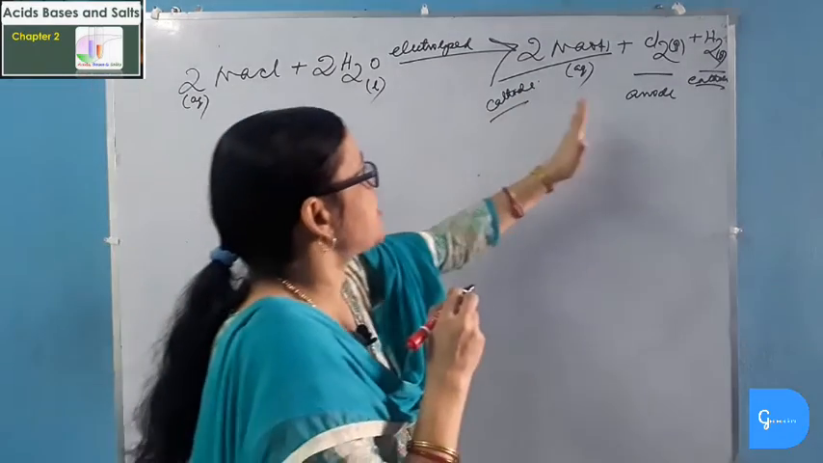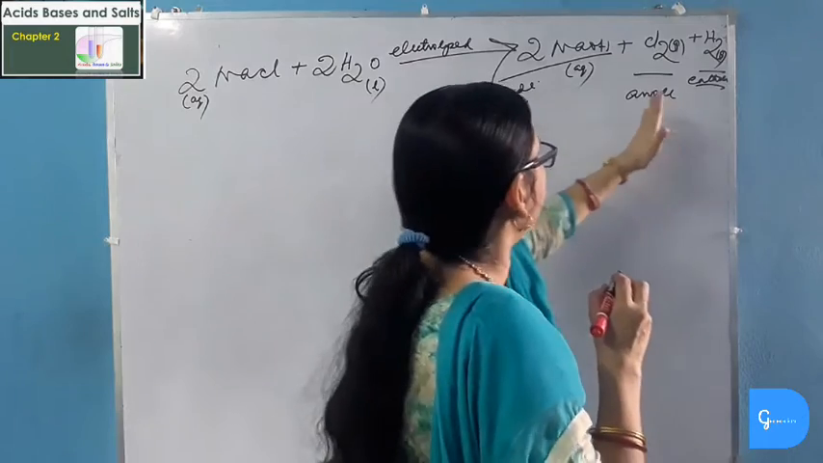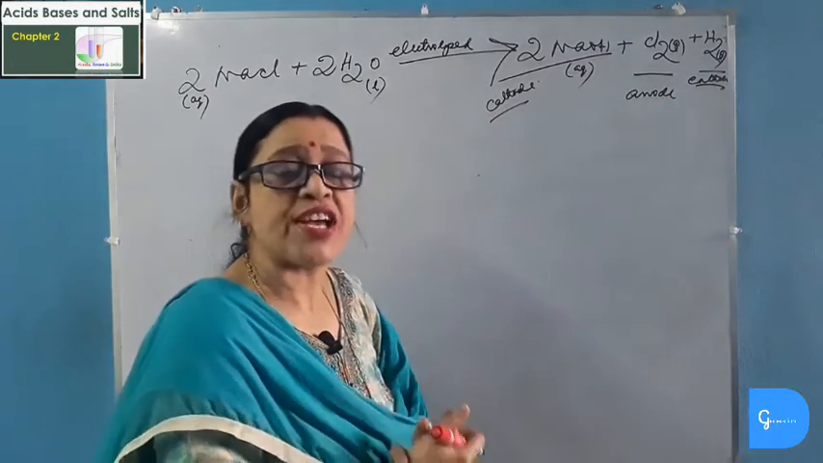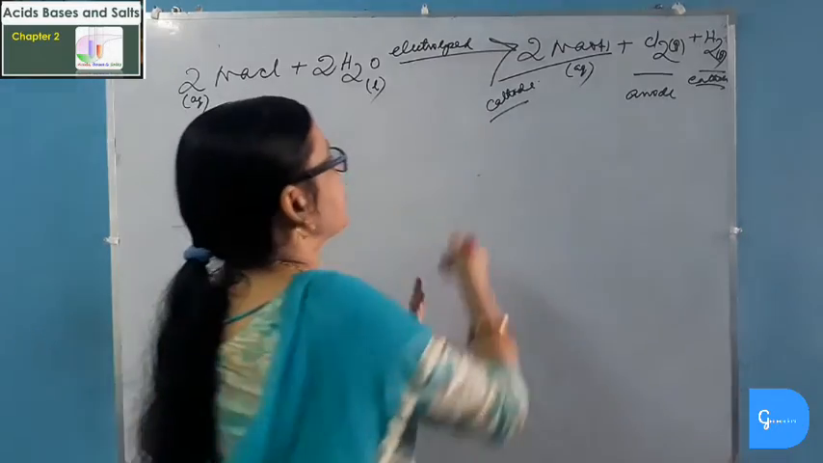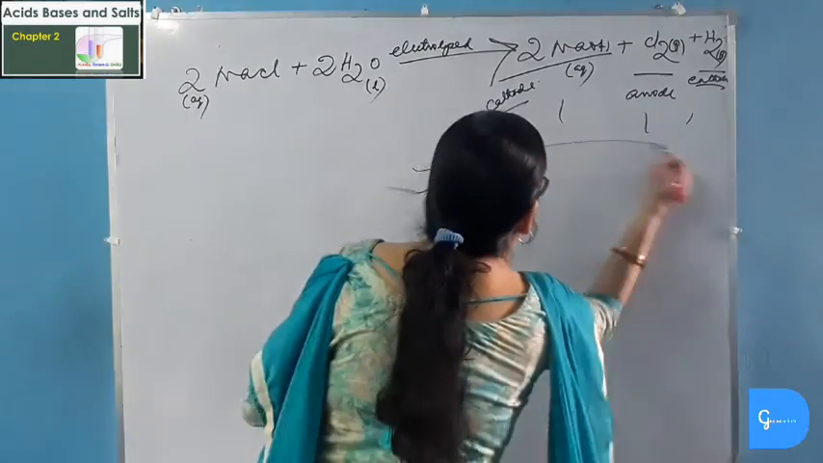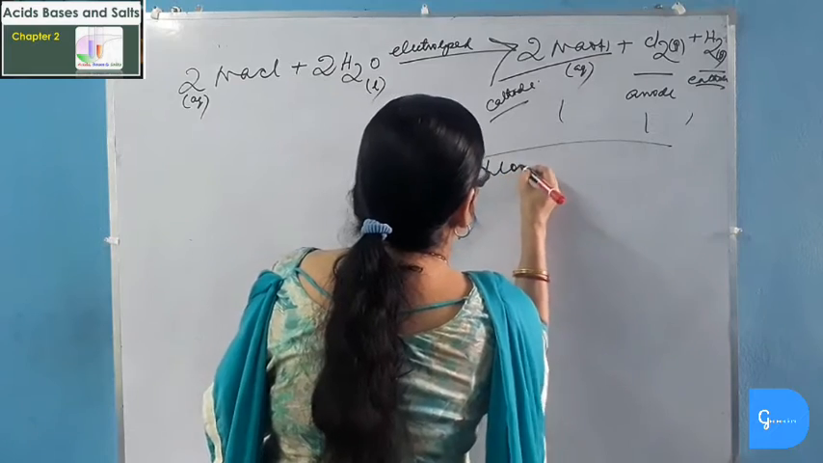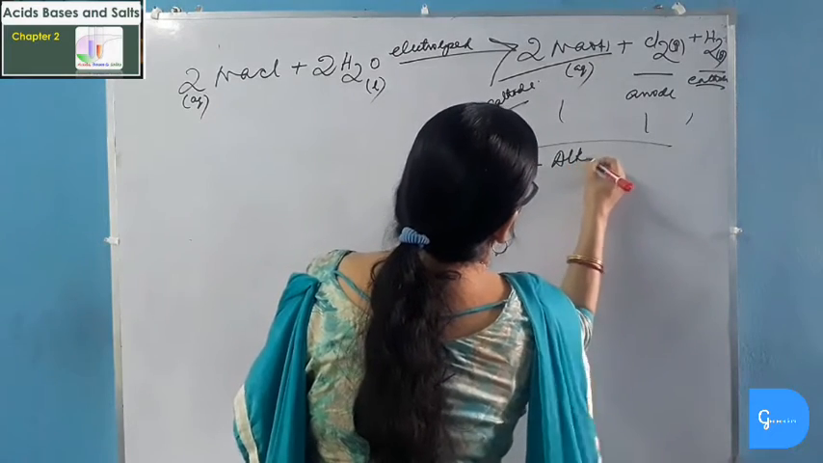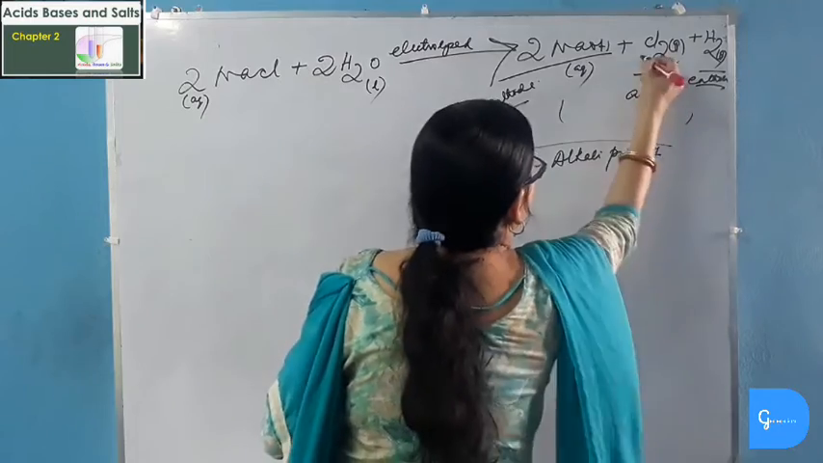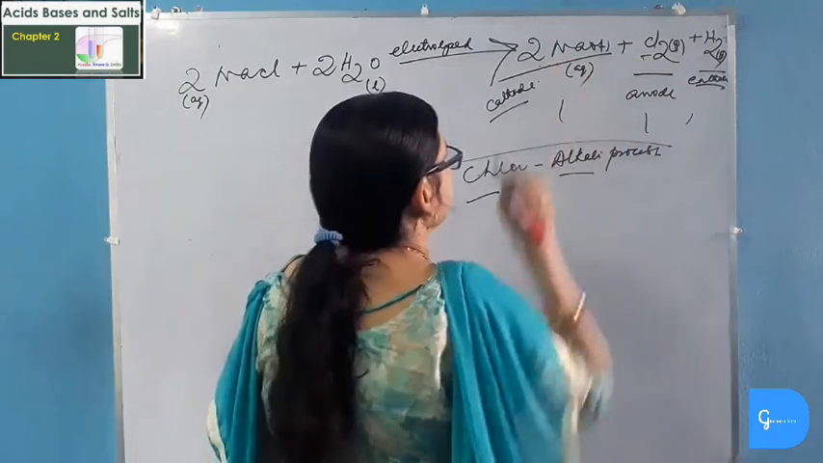Now these three important products are very useful, and so they are collected and stored separately for various chemical uses. So we will study the use of these three chemical products one by one, and this process is also known as chlor-alkali process. Chlor-alkali process, because chlorine is produced, alkali means sodium hydroxide is produced.